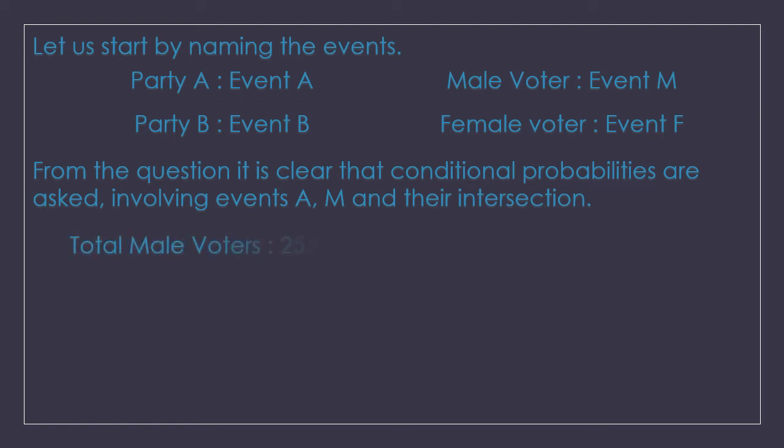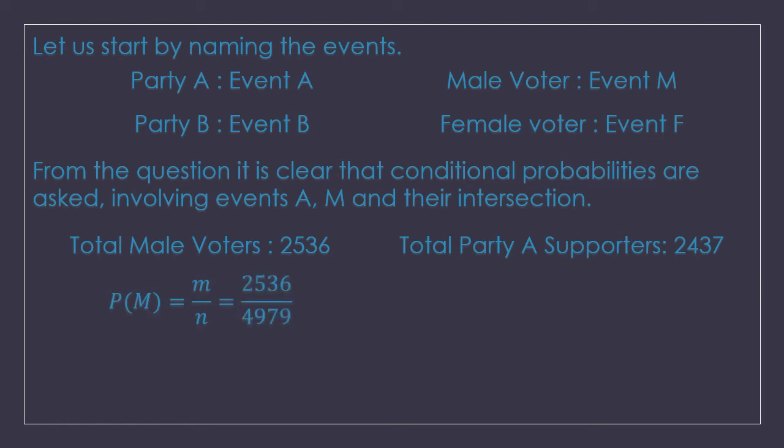Okay. Now the total male voters, you can see, means whether they are supporting party A or party B does not matter. We just have to make a total of the males, the whole vertical column. They are 2536. So first of all, let me calculate the probability of event M. But before that, total party A supporters are 2437. That means it doesn't matter whether they are male or female. The row total of party A is 2437. Now the total number of voters is 4979 and male voters are 2536. So this will be the probability of selecting a male voter. Similarly, selecting a party A supporter will be 2437 upon 4979.